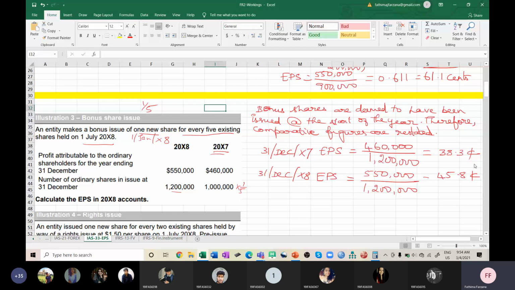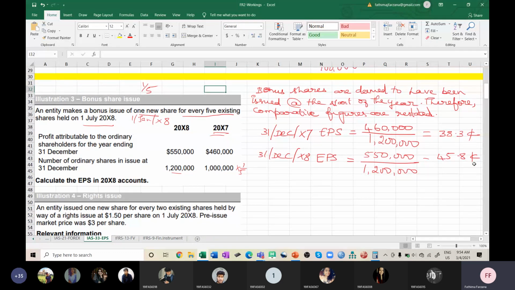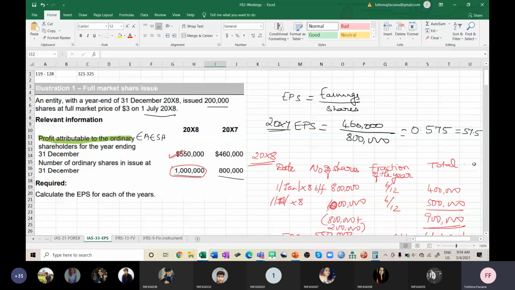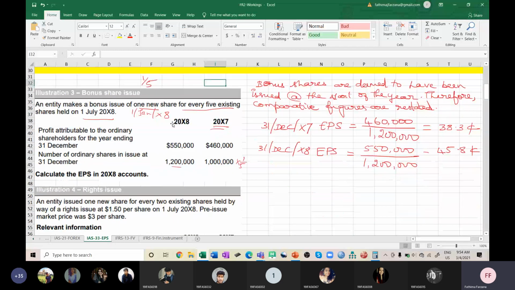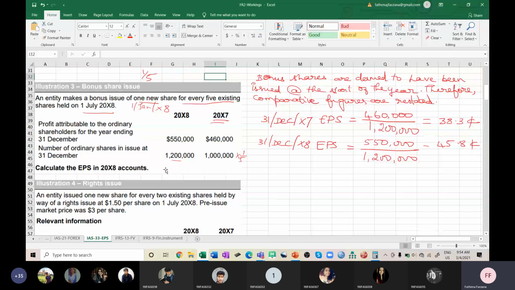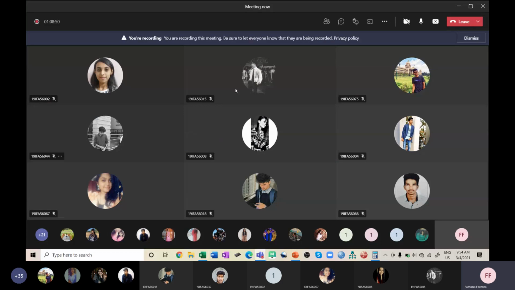You are just going through TYU1 and TYU2. TYU1 speaks about the same full market share issue, and TYU2 speaks about this bonus share issue. You try on your own with the same principle and you'll understand better. Okay, so next class we'll see rights issue, because we have to discuss something about PERP.